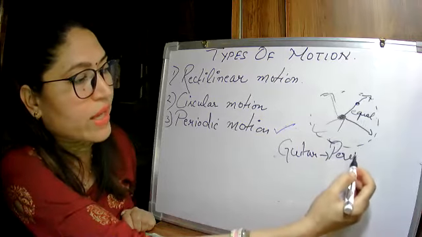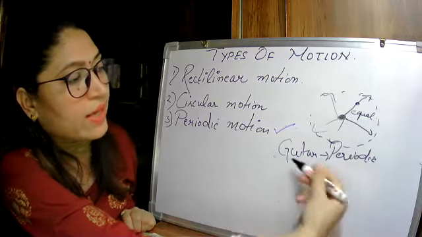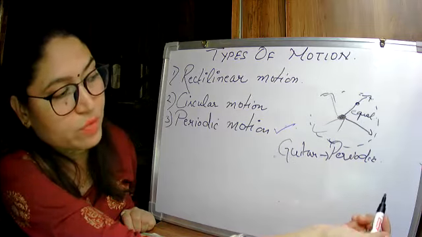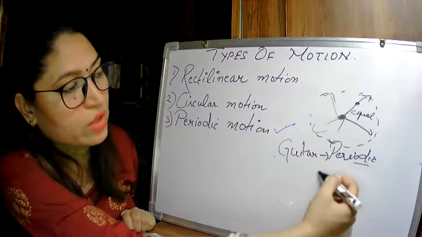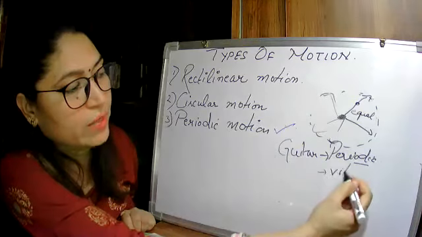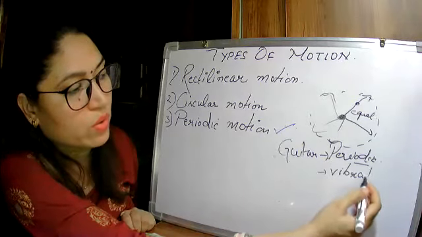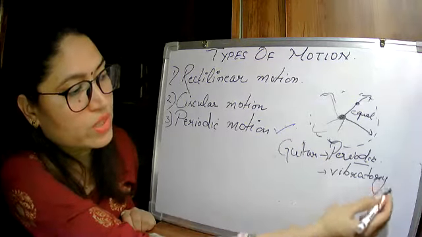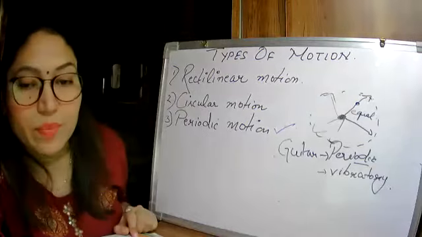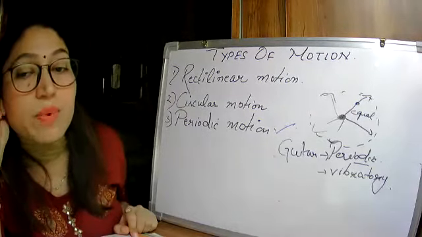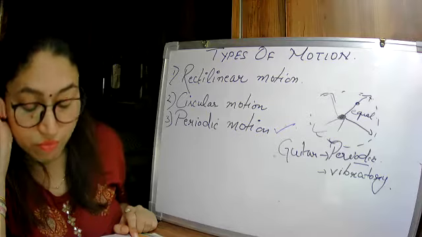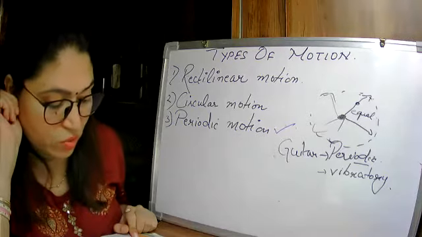If a question asks which kind of motion a guitar shows, you will write periodic as well as vibratory motion. You should know about this. If any strings are vibrating, they show vibratory motion. While producing vibrations they produce sound.